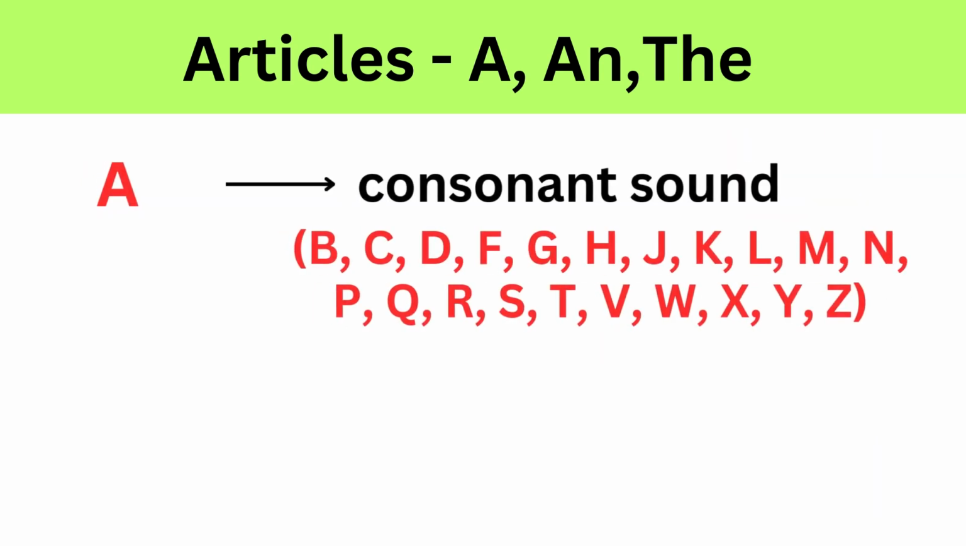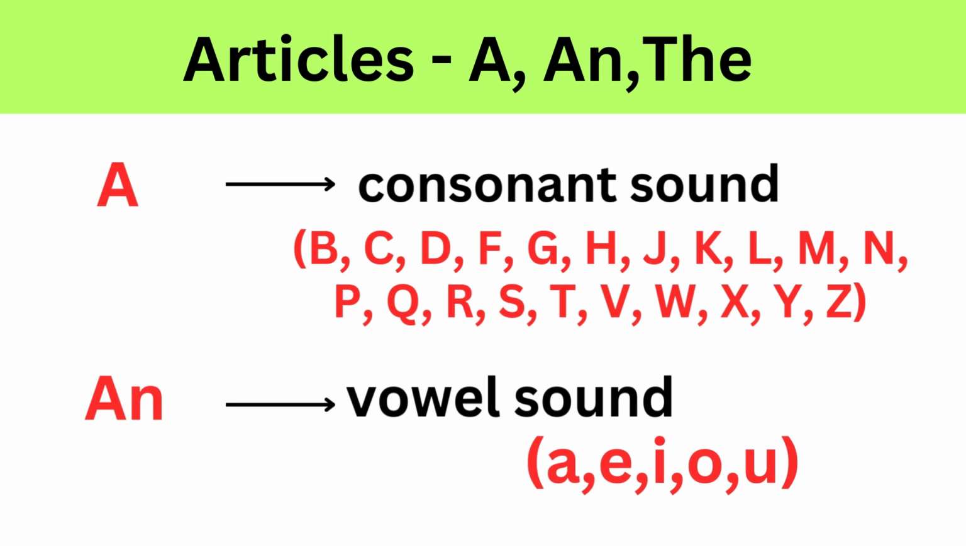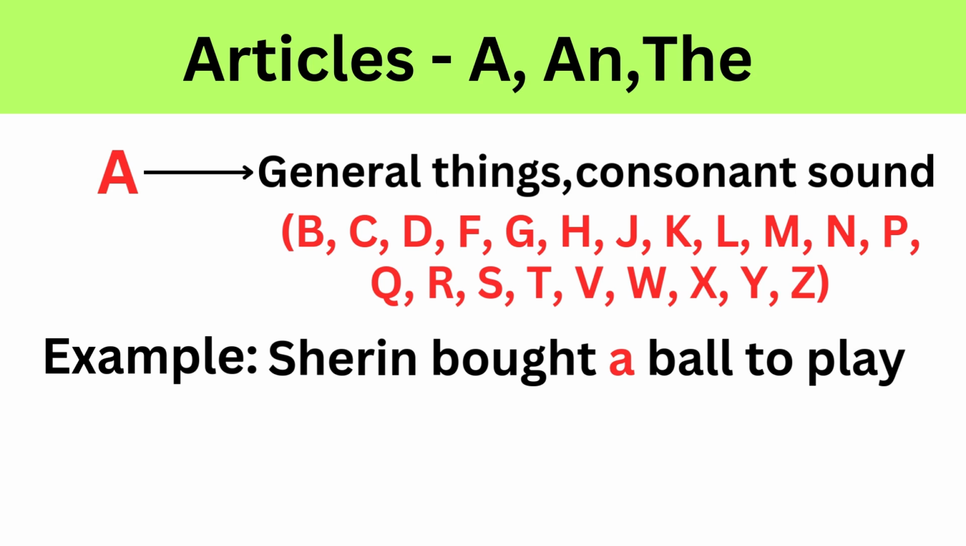A is used before a consonant sound and an is used before a vowel sound: a, e, i, o, u. Here we note that articles are used based on sound, not just the first letter. Example for a article. Sherin bought a ball to play. Here we use a because ball starts with a consonant sound and it refers to a general ball, not a